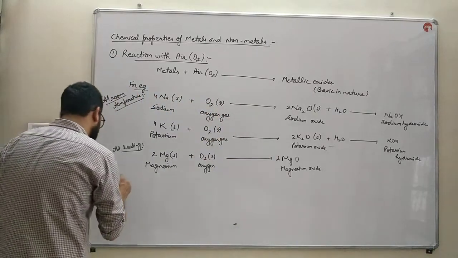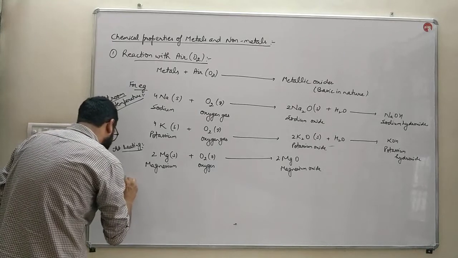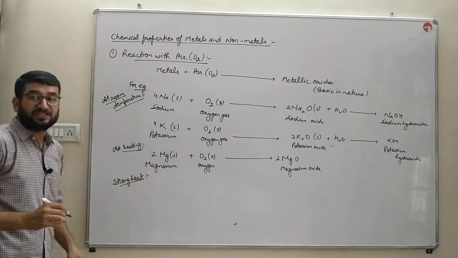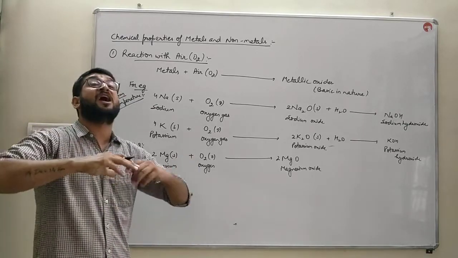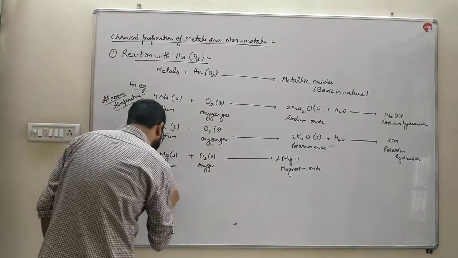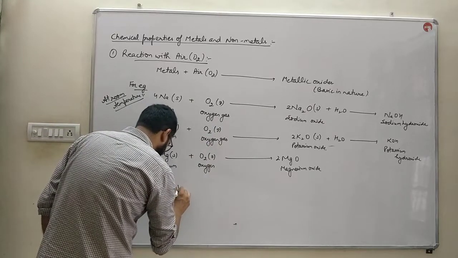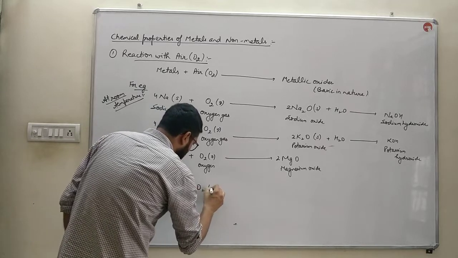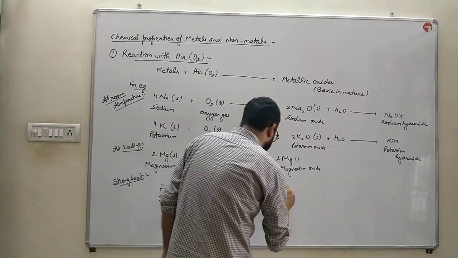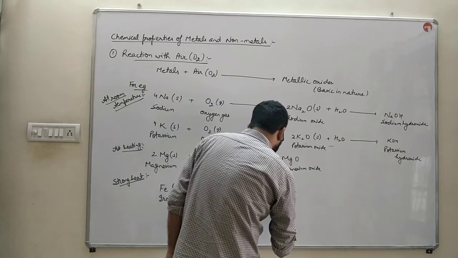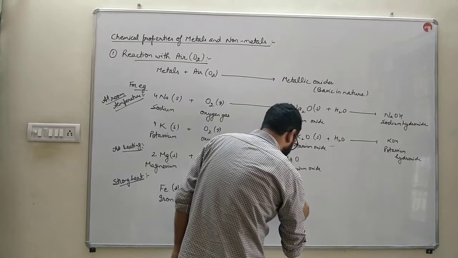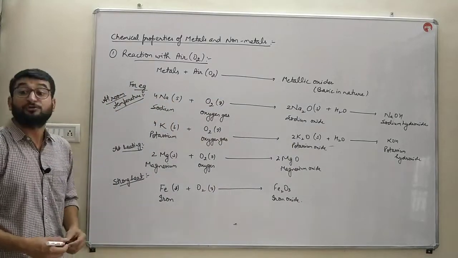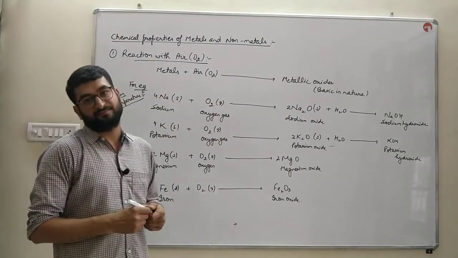Next. Some require strong heating. That means some will react with oxygen only at strong heat, at large temperatures, like iron. It reacts with oxygen gas to form iron oxide. That is also known as ferric oxide. It is also basic in nature.